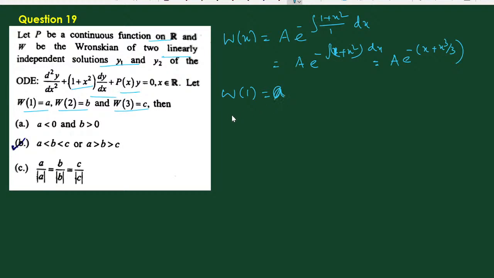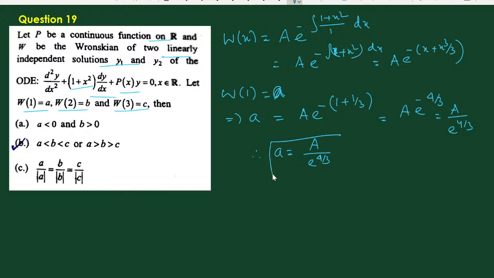So a equals A e to the power minus of (1 + 1/3), which is A e to the power minus 4/3. That means A equals a by e to the power minus 4/3.